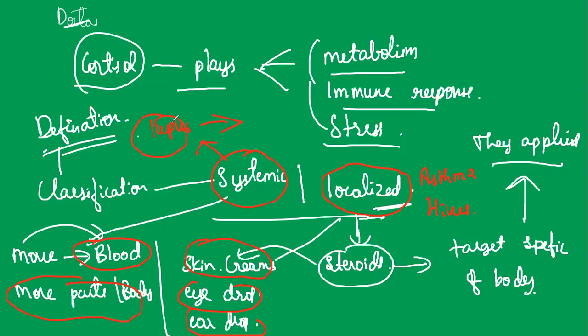Corticosteroids can also be called steroids. They are not the same as anabolic steroids, which are also called performance steroids. So the classification is completed, as we discussed, the systemic and the localized.